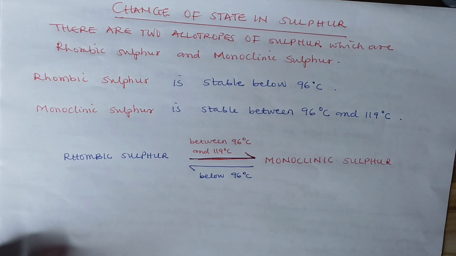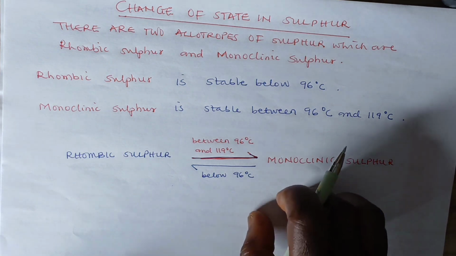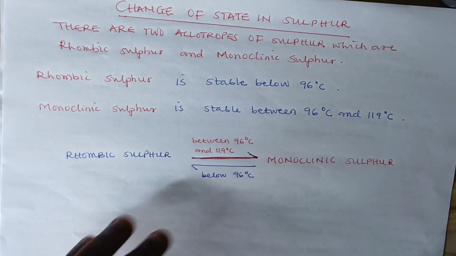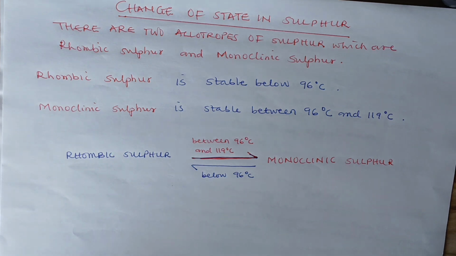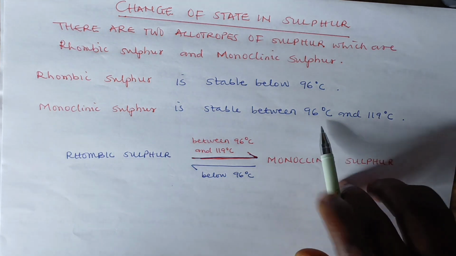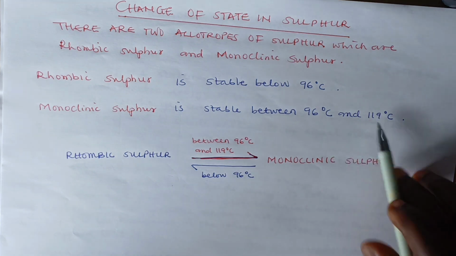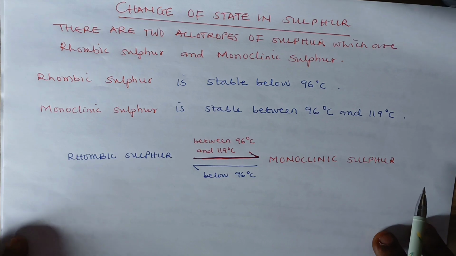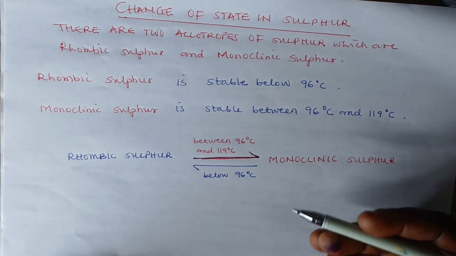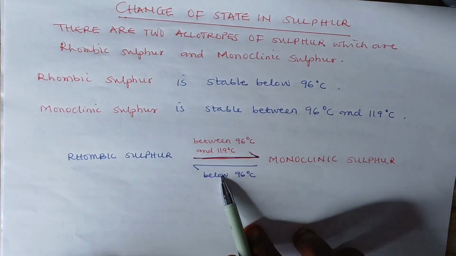That is, there will be a change of state. It will change from the rhombic structure to a needle-like structure, which we call monoclinic sulfur. Monoclinic sulfur is only stable between 96 degrees Celsius and 119 degrees Celsius. We can see that changes of state are a result of changes in temperature. So changes from monoclinic back to rhombic structure occur whenever there's a drop in temperature as well.